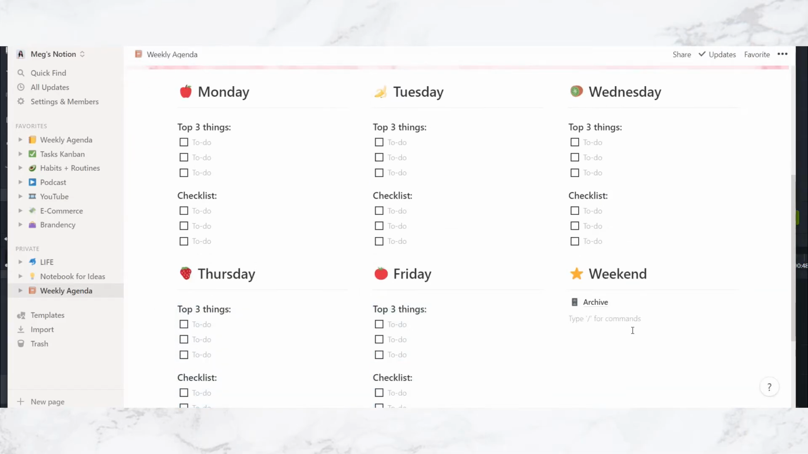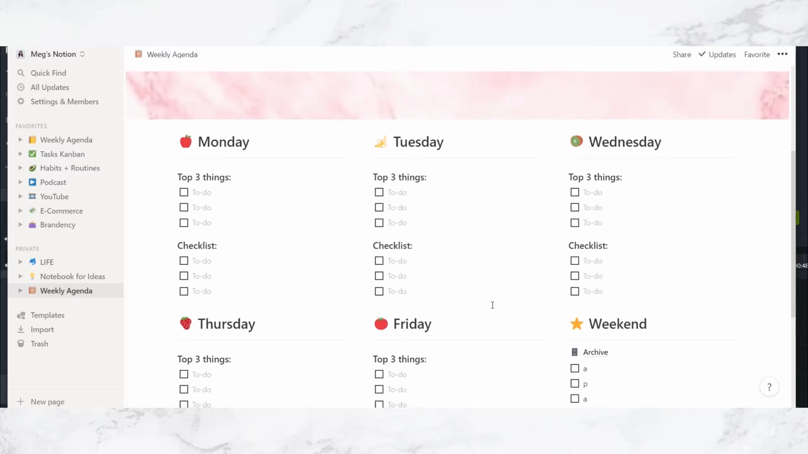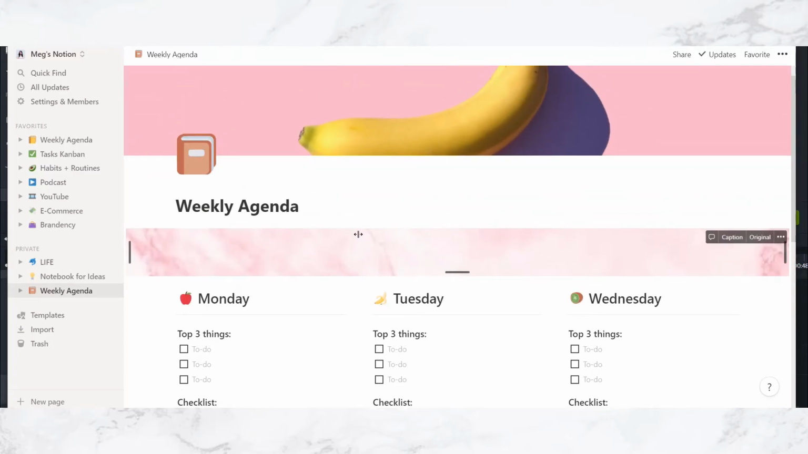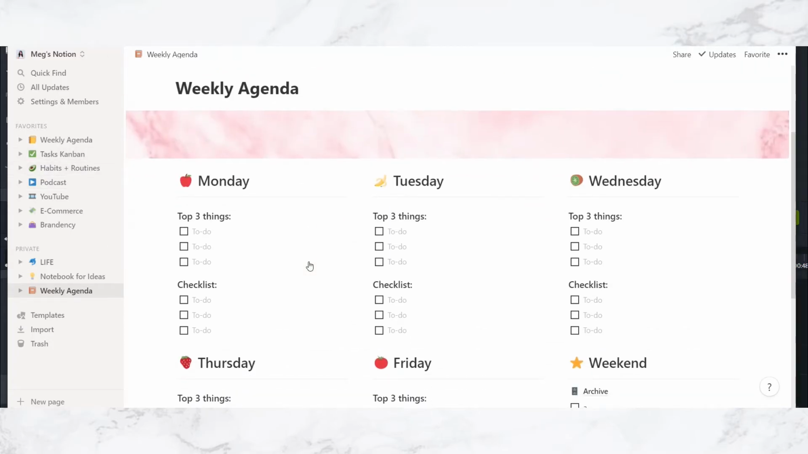And then on the weekend, we don't need to have the top 3 things, so let's just create some to-dos in case I want to add stuff for buying groceries or whatever. And if we want to be even more fancy with it and make it even more like the way I designed it, you can add background colors here.